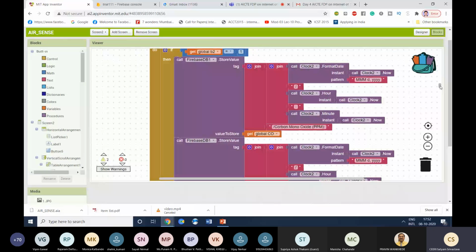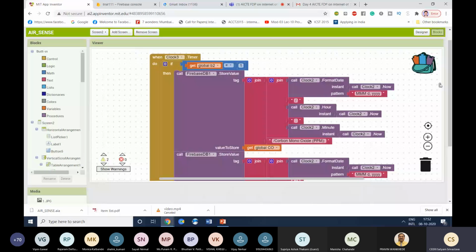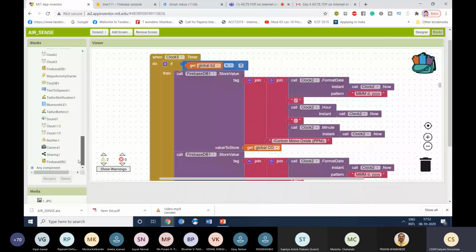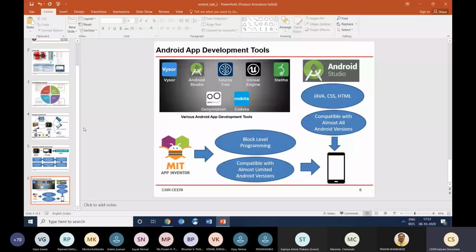So this is the programming which we need to do for sending data from our app to the cloud. From here you will find the Firebase DB1. You can click it and find different operations for sending data, receiving data, and clearing data. The store value tag is basically a bucket on the cloud where you want to store the data. Like here, this Siri AQM node is a bucket, and the rest is the data part.